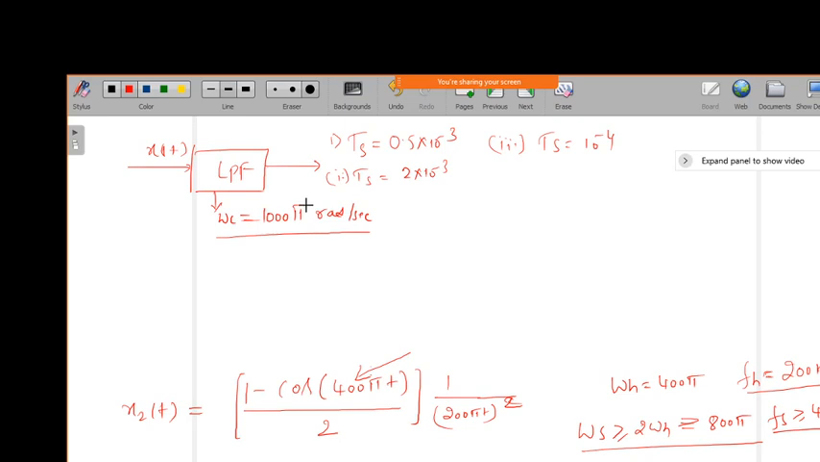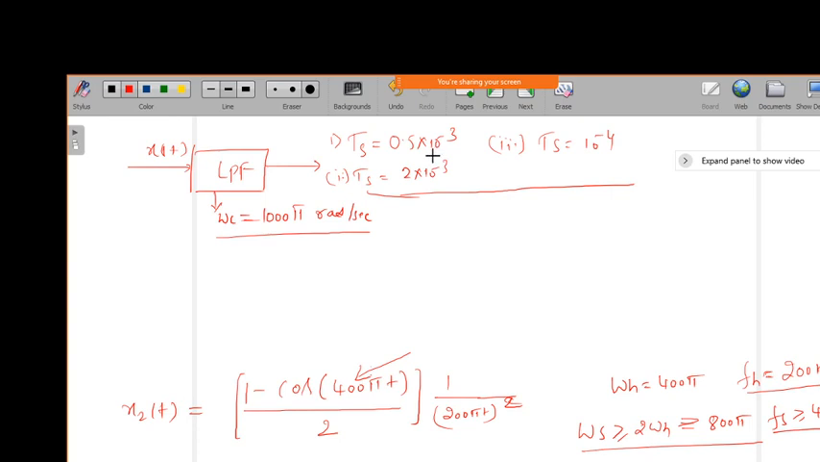So which of these sampling periods would guarantee that x of t can be recovered from the sampled version? That is, if I recover x of t from the sampled version, which sampling period is proper compared to the cutoff frequency of the low pass filter, in order to properly recover the signal?